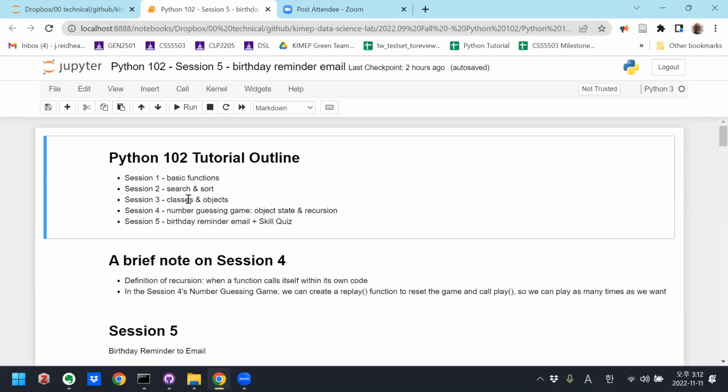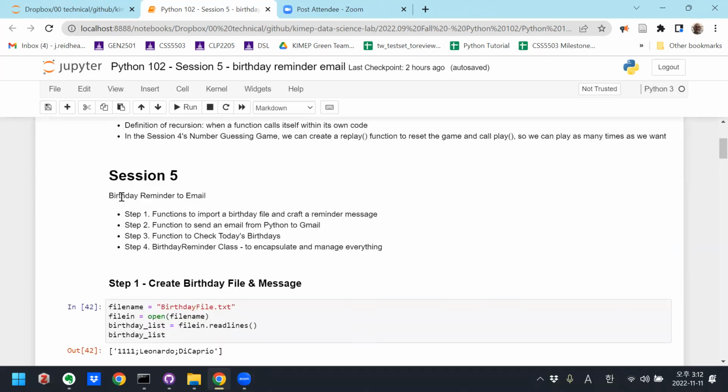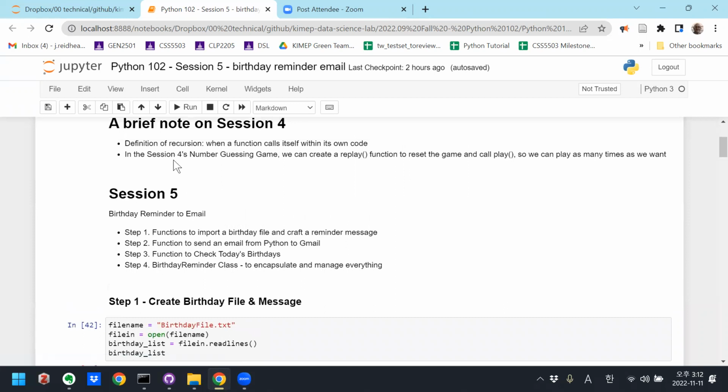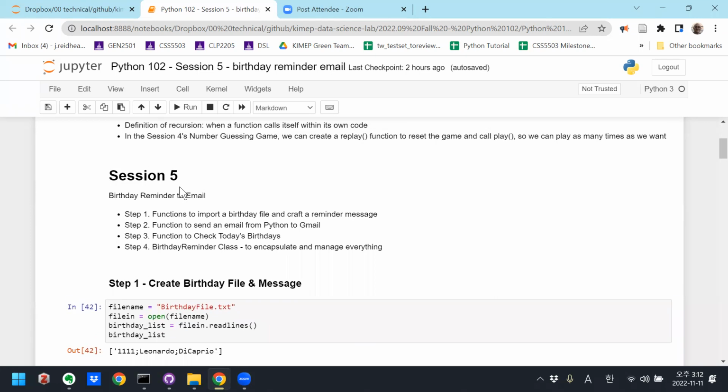Today, session 5, we're going to create a birthday reminder email. What this will entail is we're going to have a list of birthdays, of friends or whoever, with their birthdays. We'll make a list. And then we're going to create a class, ultimately, that imports the birthday file and checks the birthdays.